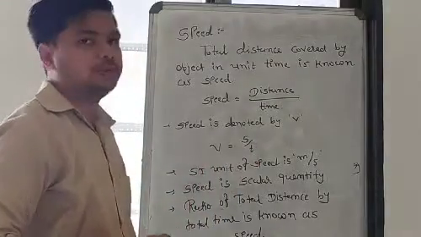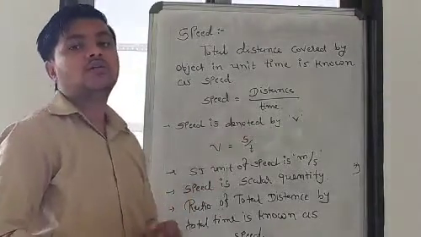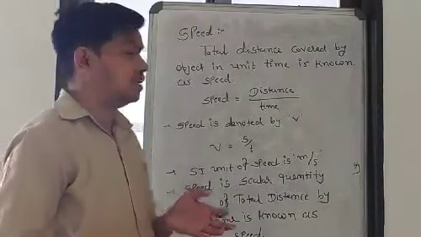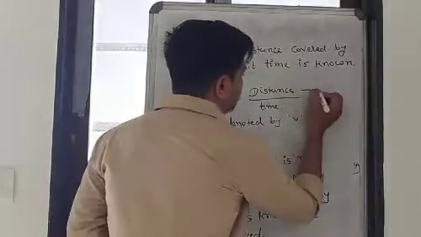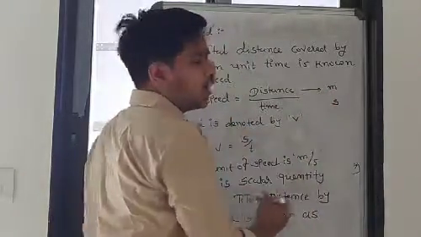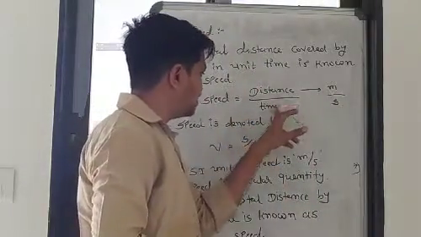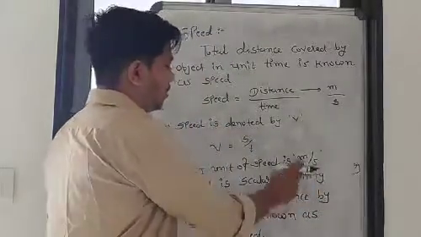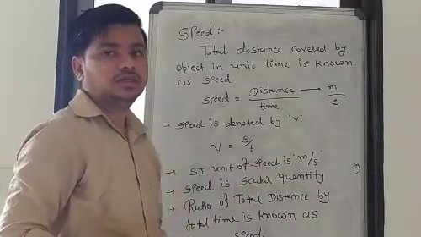What is the SI unit of speed? As we have seen before, we are using kilometer per hour for speed, but it is not the SI unit, right? The SI unit of distance is meter, while the SI unit of time is second, and both are divided. So the SI unit of speed is meter per second.